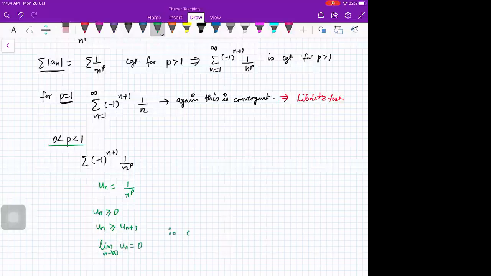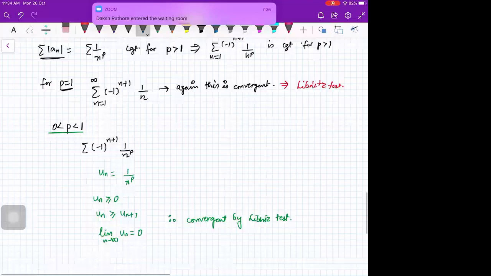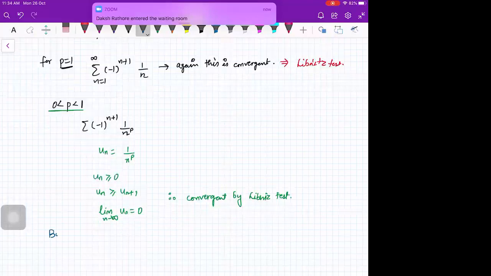Therefore, convergent by Leibniz test. Hello. Is that okay? Yes. Is that clear to everybody? But if you take the mod, it